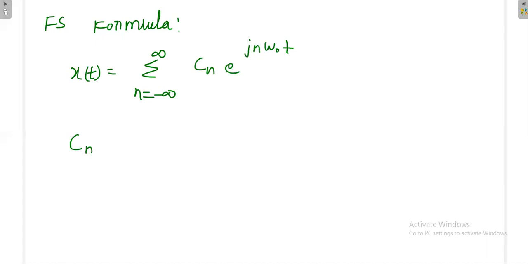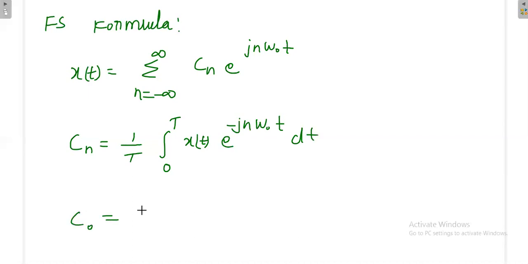Next, Cn is equal to 1 by T integral 0 to T, or simply integration over time period T, from 0 to T or from minus T by 2 to plus T by 2, I can put anything, x of t e power minus j n omega naught t dt. Then what is C naught?